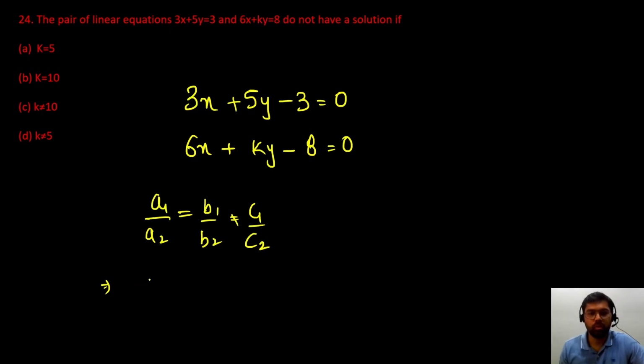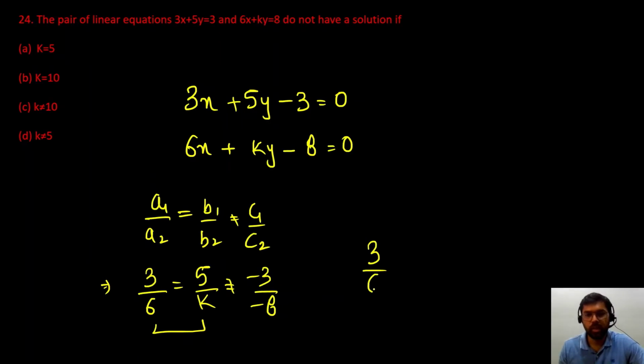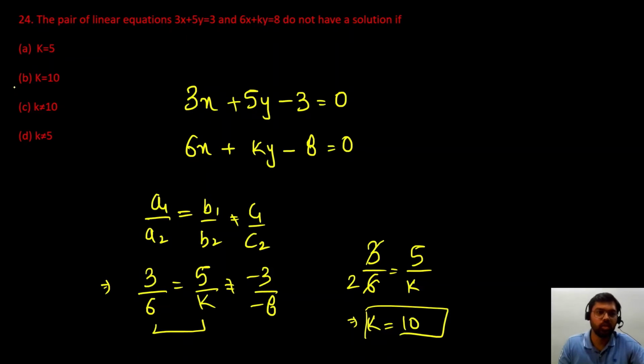So 3 by 6 equals 5 by k, not equal to minus 3 by minus 8. I am using the first two ratios: 3 by 6 is equal to 5 by k, which gives k equal to 10. So our answer is option B.